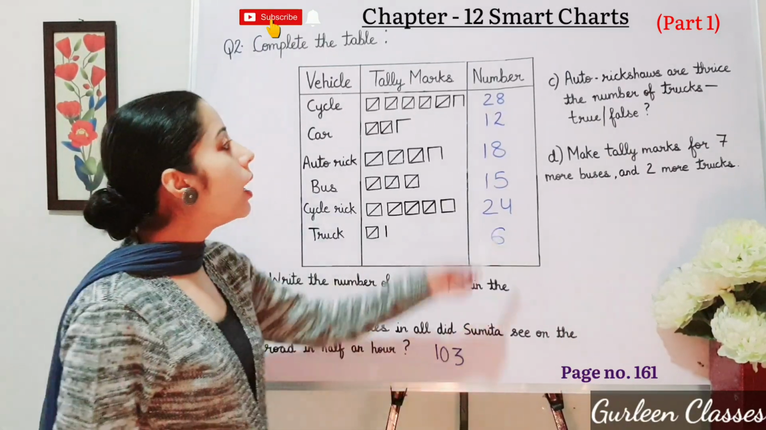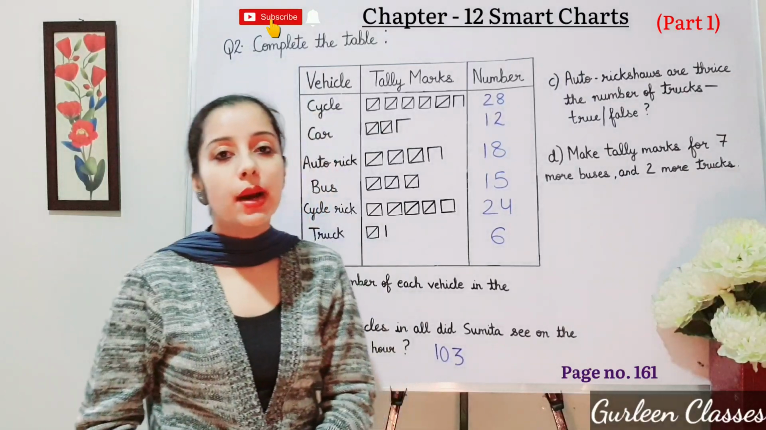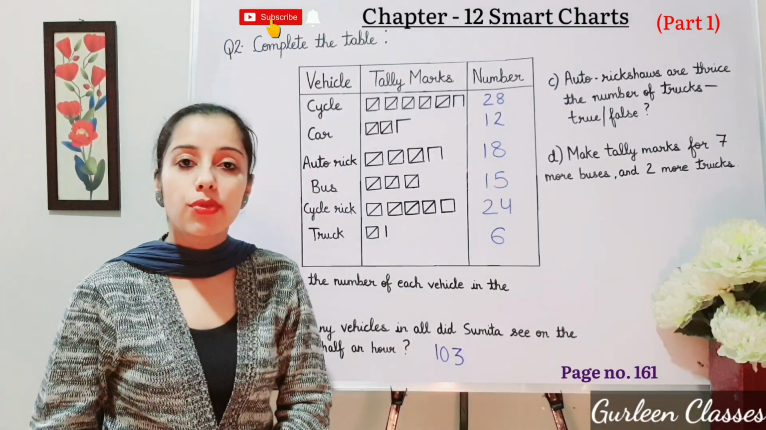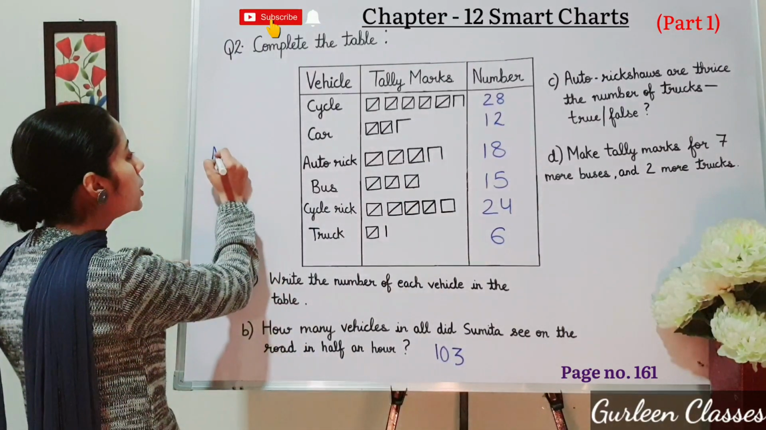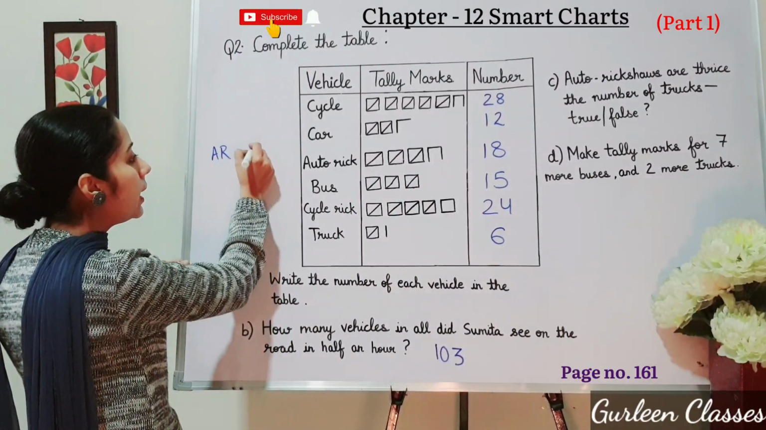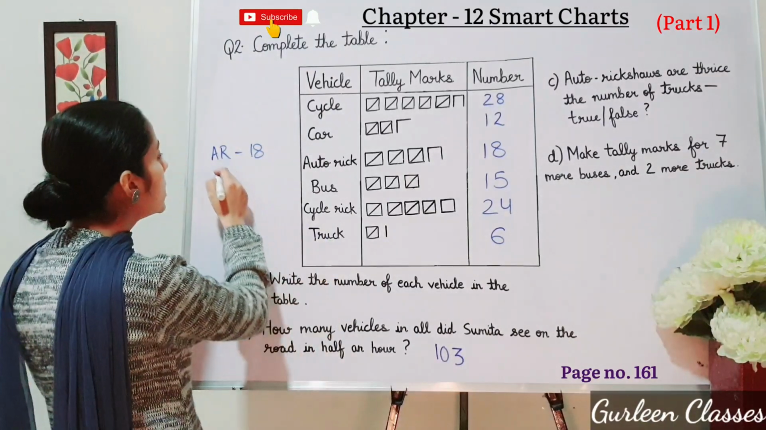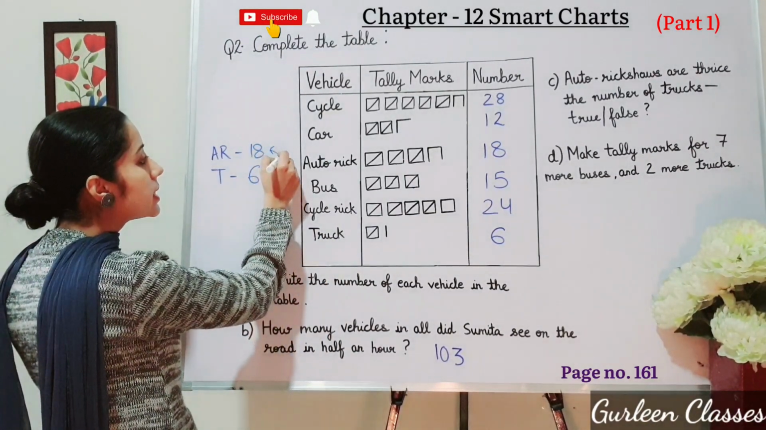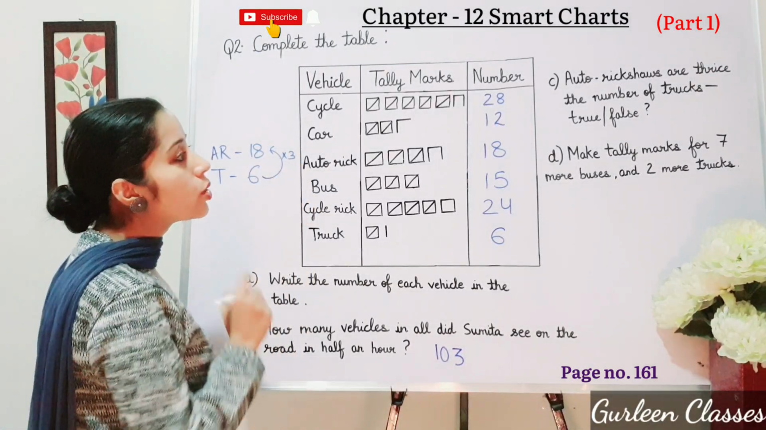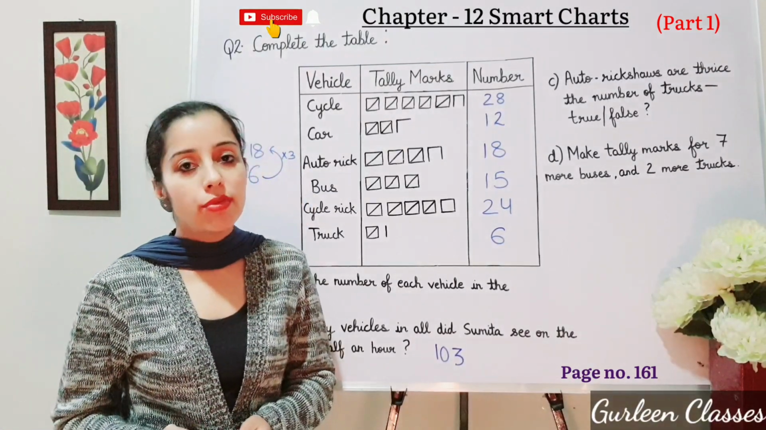Now C part, auto rickshaws are thrice the number of trucks. Is it true or false? Auto rickshaw number is given 18. And truck number is given 6. Is it thrice? Yes. 6 threes are 18. So auto rickshaws are thrice the number of trucks.